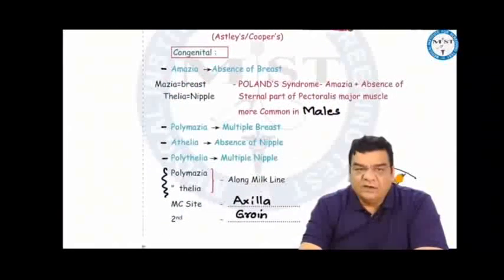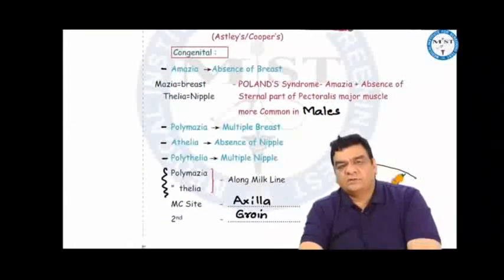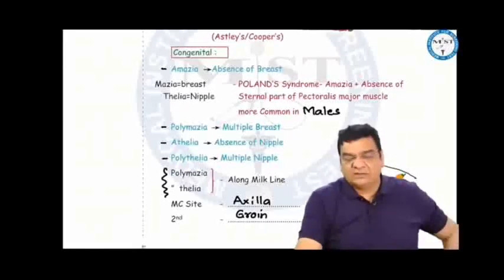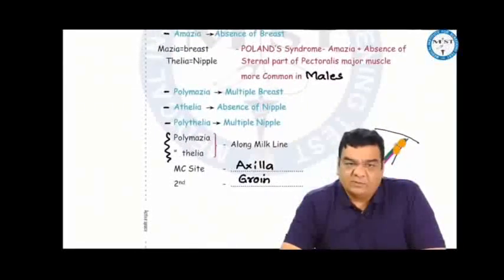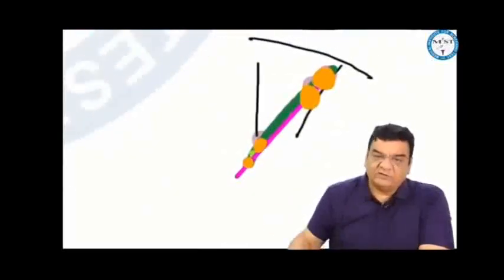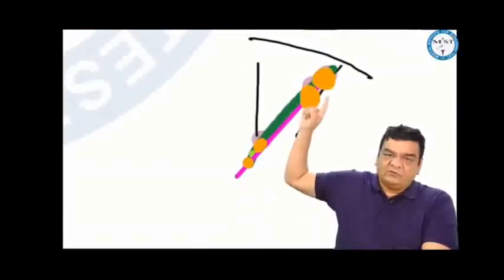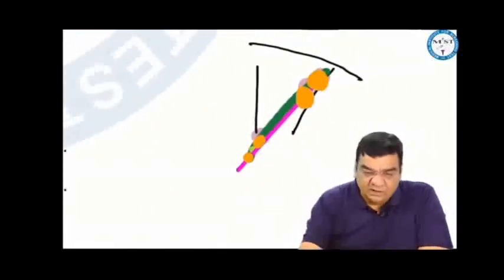Congenital problems related to the breast can be amastia, absence of breast, which can be associated with Poland syndrome, absence of breast with absence of the sternal part of the pectoralis major muscle, more common in males. Polymastia is multiple breasts, athelia is absence of nipple, polythelia is multiple nipples. Polymastia or polythelia is more often seen along the milk line, which extends from the axilla to the groin. So the most common site of polymastia or polythelia would be the axilla. Second most common would be the groin.